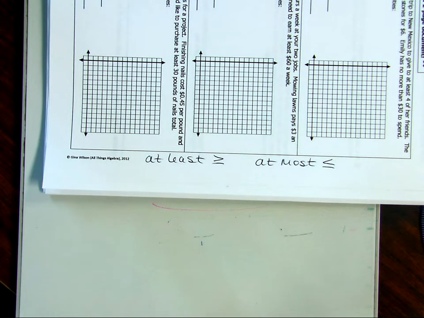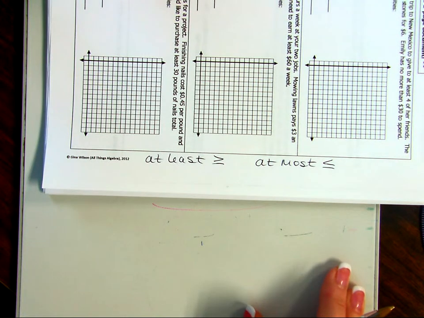Okay? So here's my advice to you on this. Don't memorize. Just use your common sense. If you go to the mall and you have birthday money to spend, it's burning a hole in your pocket. You have $200 and you want to go to the mall and spend it. The most you can spend is $200, right? So which symbol would represent the amount of things you can purchase? It has to be less than or equal to that, if that's the most you can spend. You see where I'm going here? Okay? So if you're on a budget, those are the keywords that we're looking for.